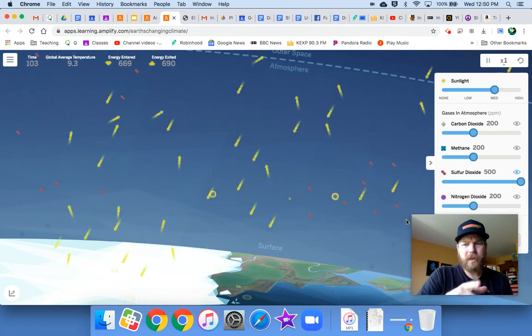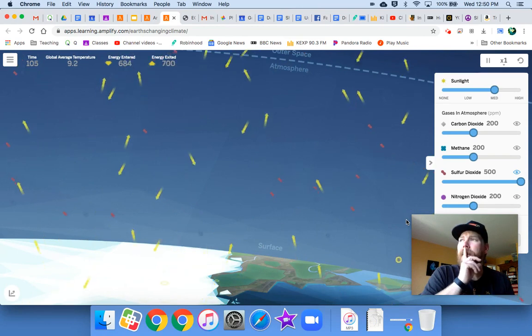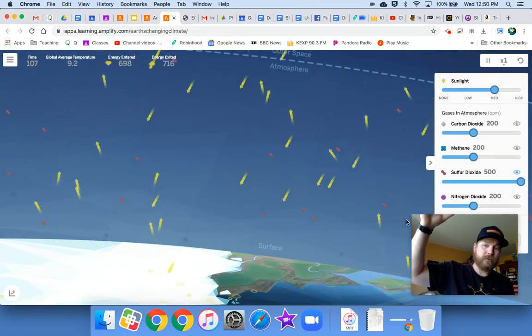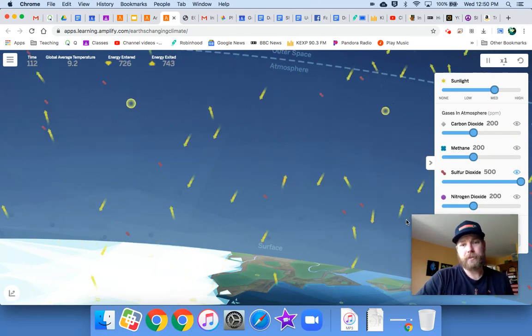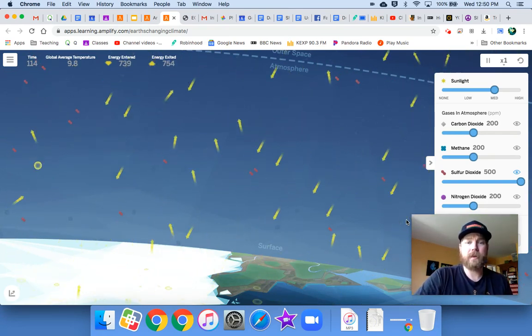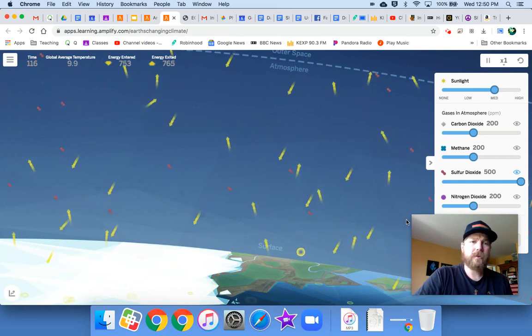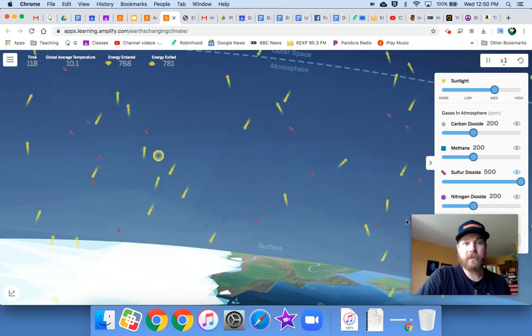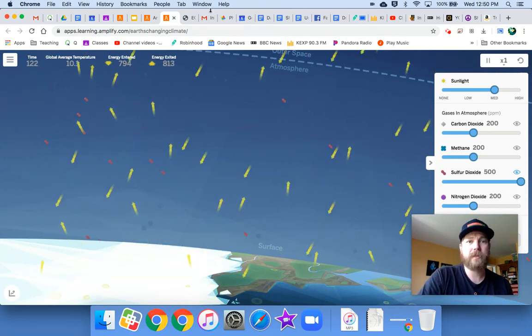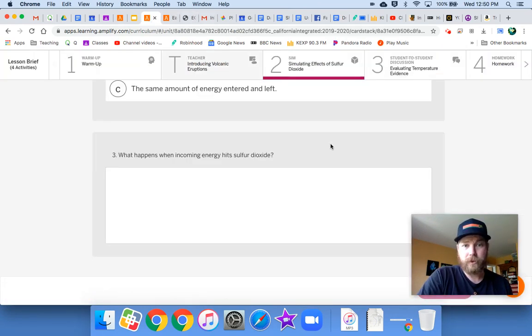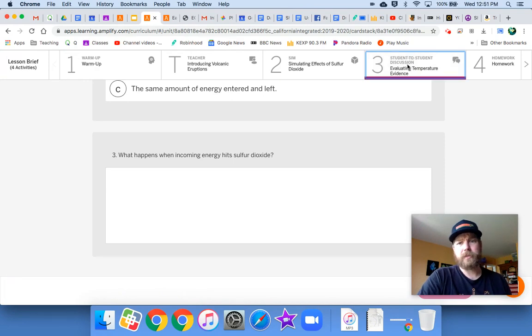So unlike carbon dioxide or methane, which allow that energy to pass right through, this energy never even makes it to the Earth if it interacts with the sulfur dioxide. So that's one of the reasons why we have less energy coming in than exiting, which will ultimately make temperatures on Earth colder.